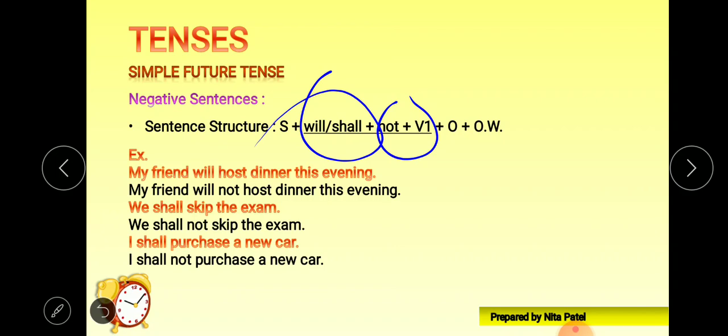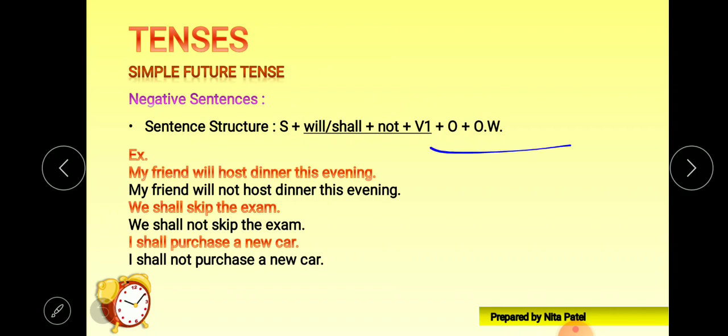After shall or will we put not, then V1, object and other words.